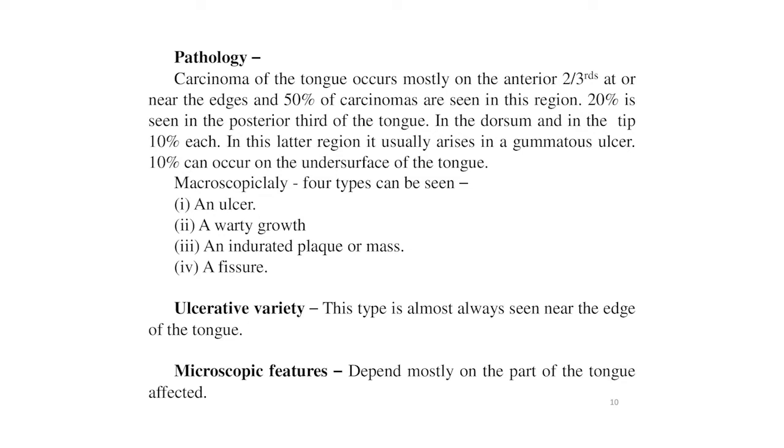Which part of the tongue is affected? In the anterior two-thirds, the epidermoid carcinoma with cell nest formation is mostly seen, and in the posterior third of the tongue, it may be basal cell type or transitional type or lymphoepithelioma. In the posterior third of the tongue, there is little or no cornification.